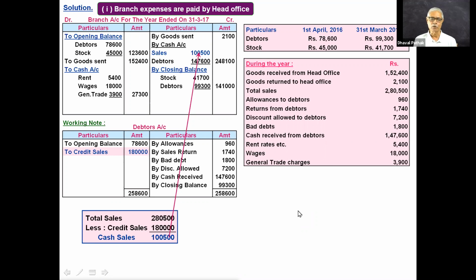Write all this working note and everything so far that you see on the screen. And now try to find out the profit of branch account and tell me the profit.